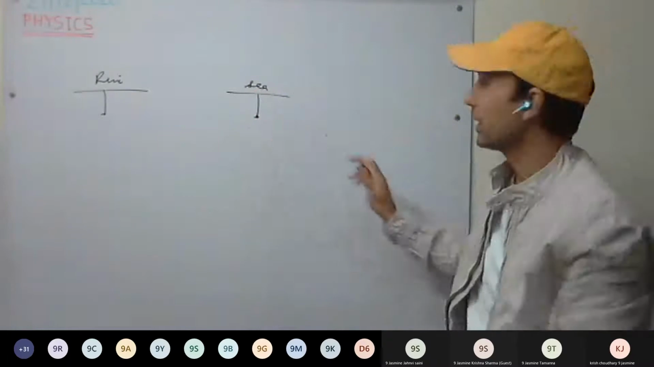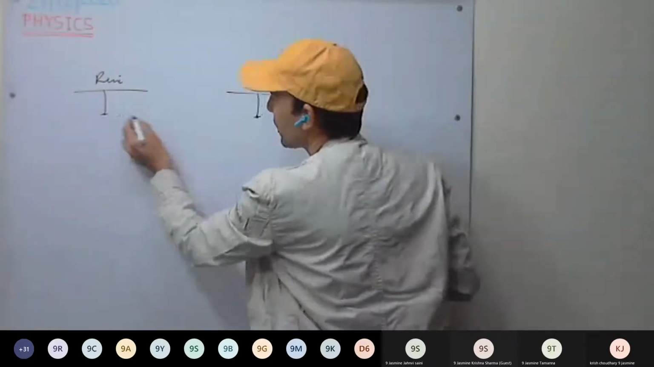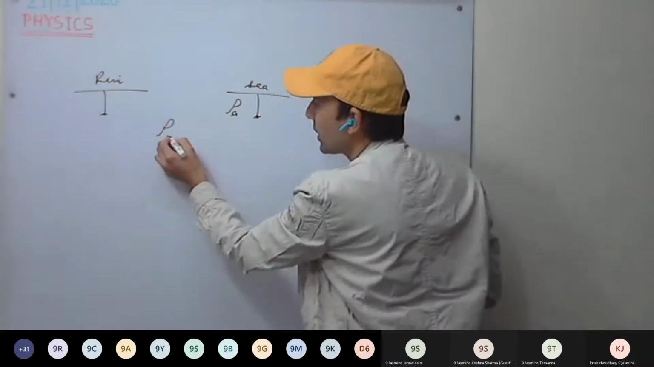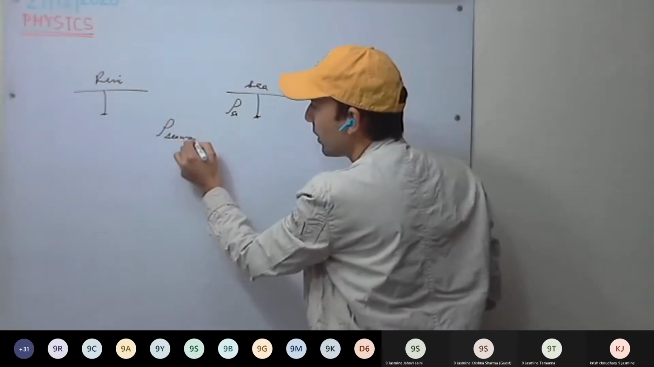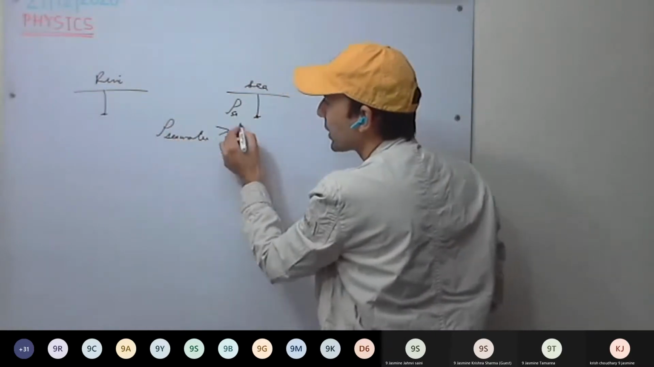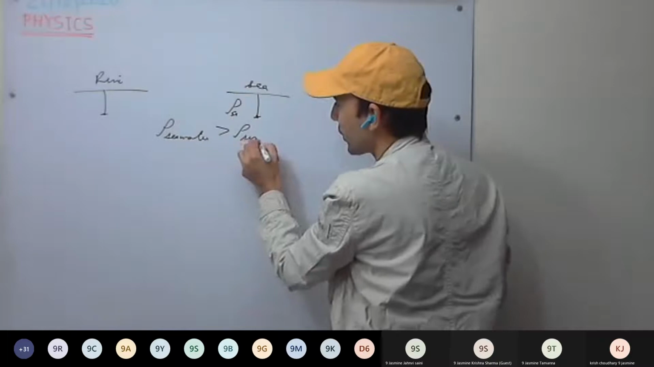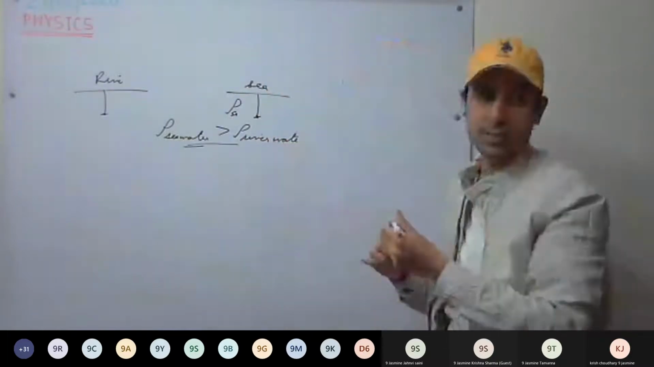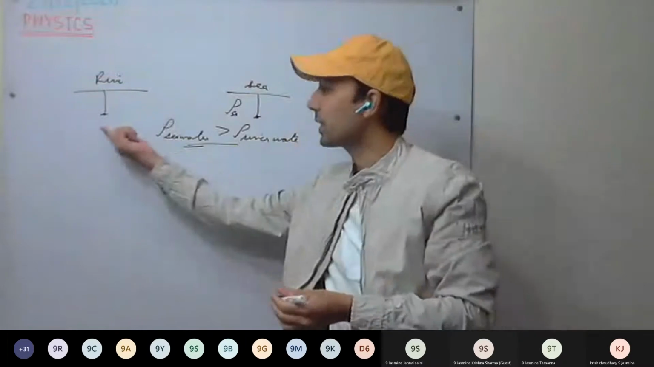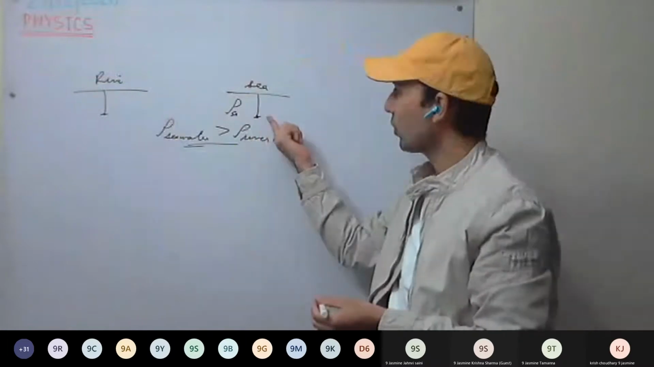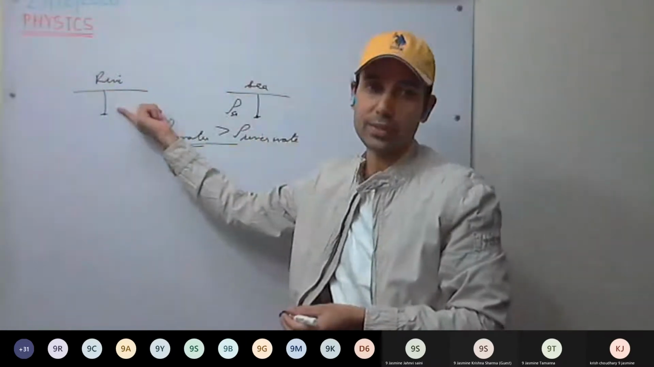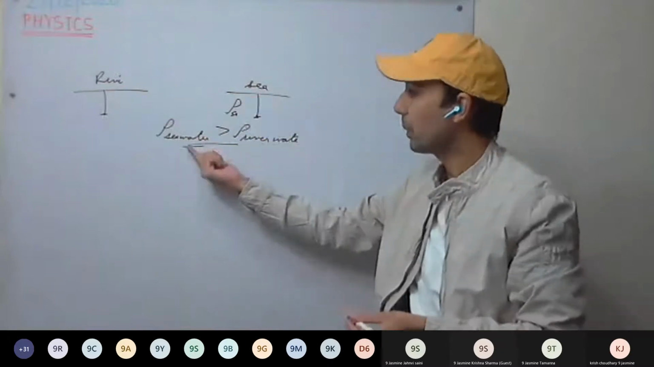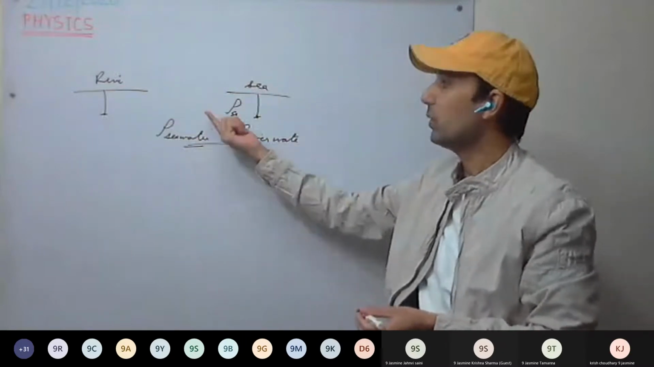It's the sea water. Sea water at the same depth will have more pressure because the density of sea water is more as compared to the density of river water. So if you compare the pressure at the same depth in sea water as well as river water, the pressure in sea water will be more as compared to the river water.